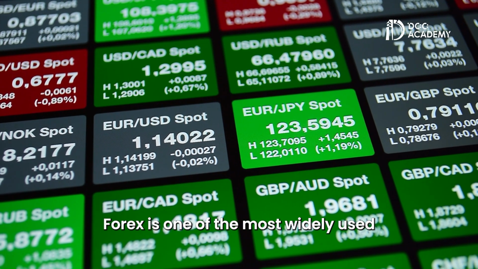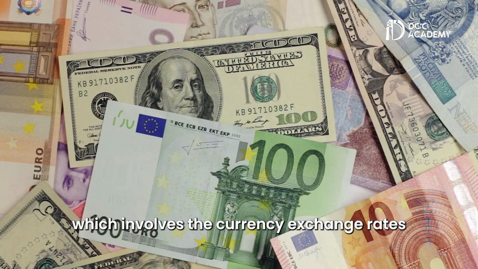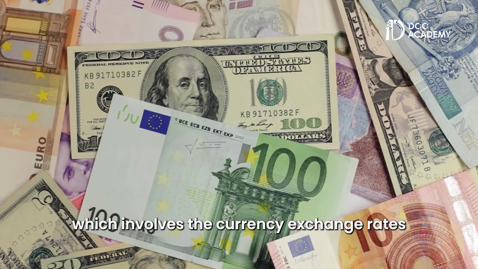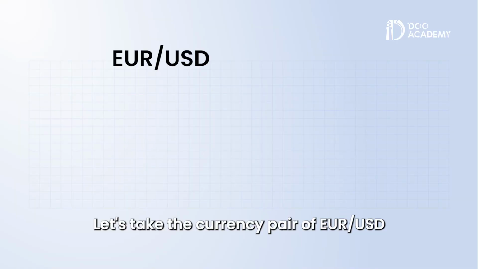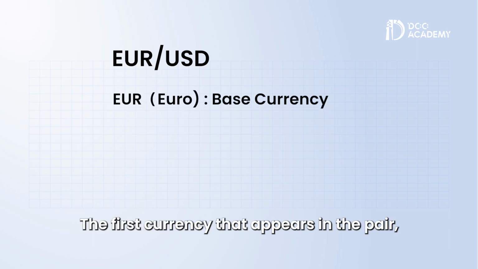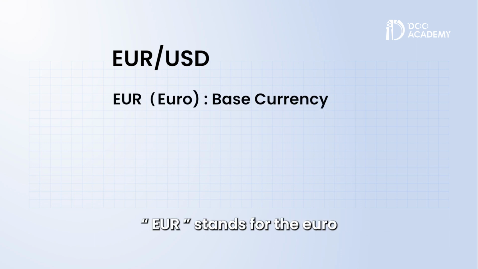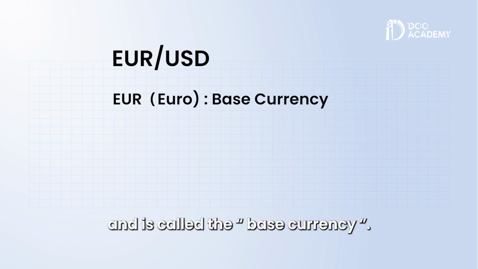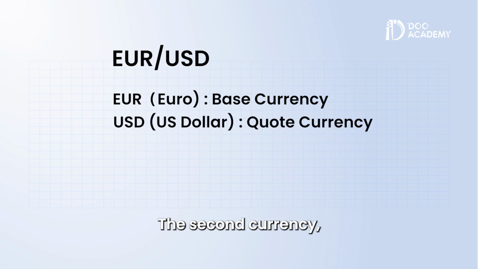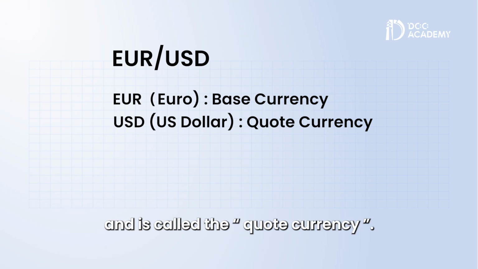Forex is one of the most widely used financial instruments, which involves the currency exchange rates between two countries. Let's take the currency pair of euro to US dollar as an example. The first currency that appears in the pair, EUR, stands for the euro and is called the base currency. The second currency, USD, stands for the US dollar and is called the quote currency.